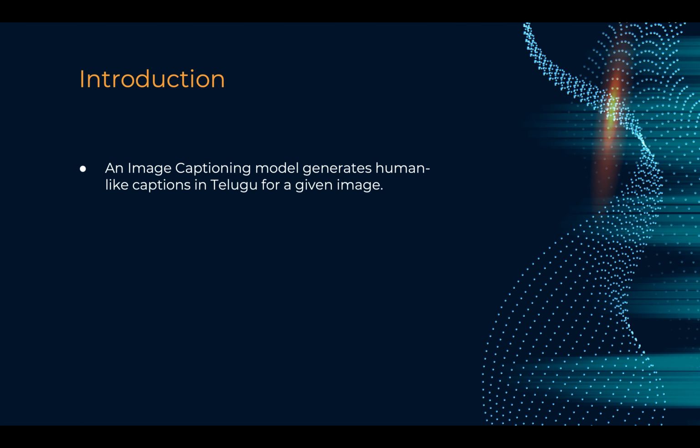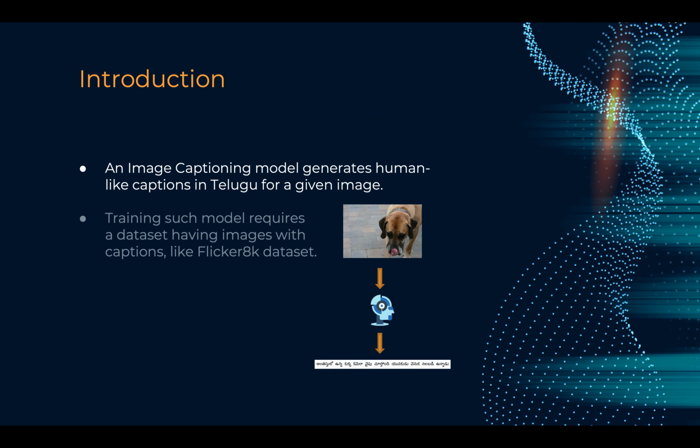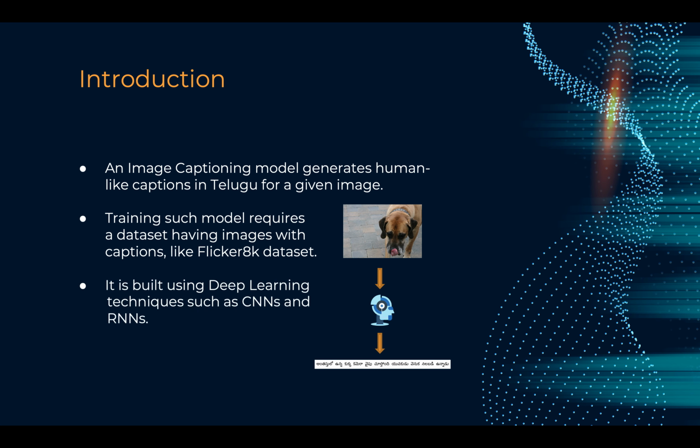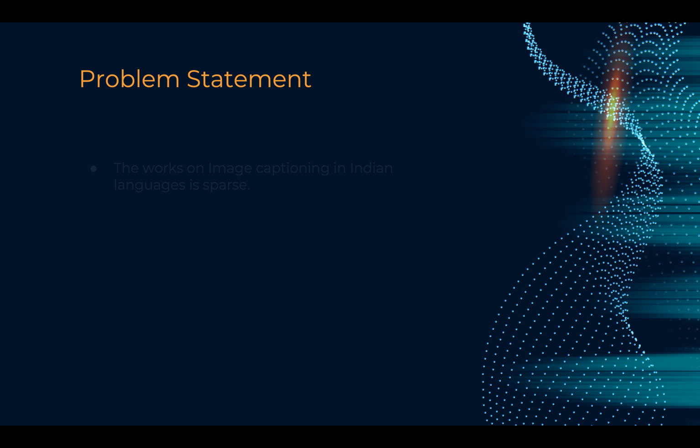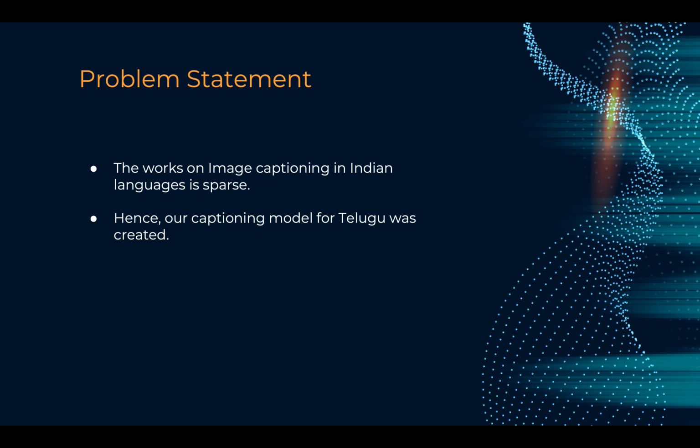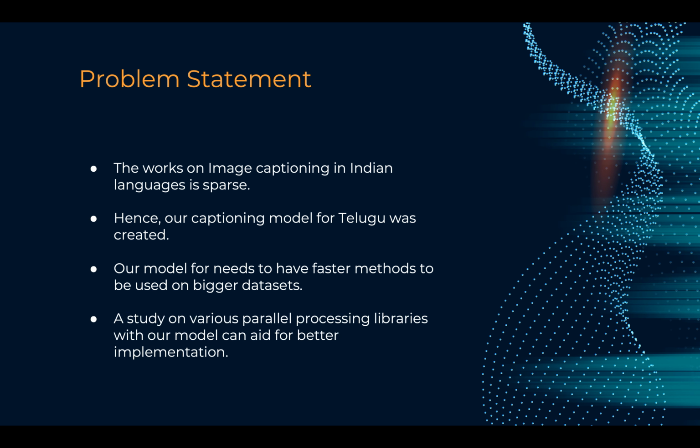Image captioning has been around for some time, that is giving human-like captions for any image using deep learning techniques. It certainly requires a dataset like Flickr 8K, which was used in training our model. All the works that exist are mostly for English, and so we made a captioning model for Telugu. But a model is not just enough for practical uses, we need to make a model faster.